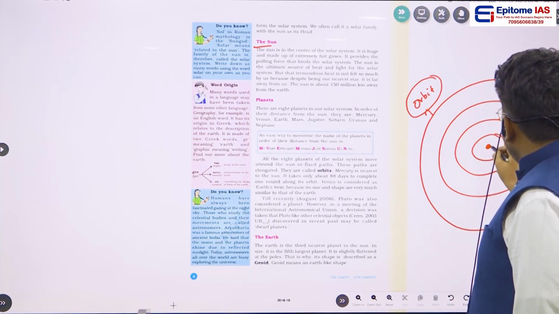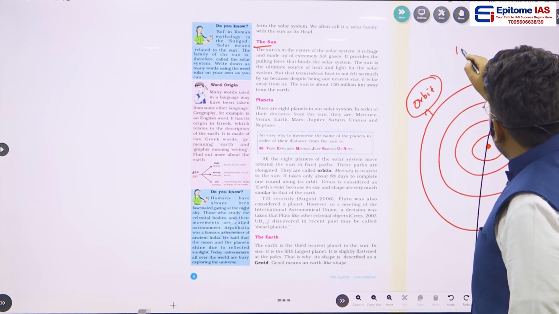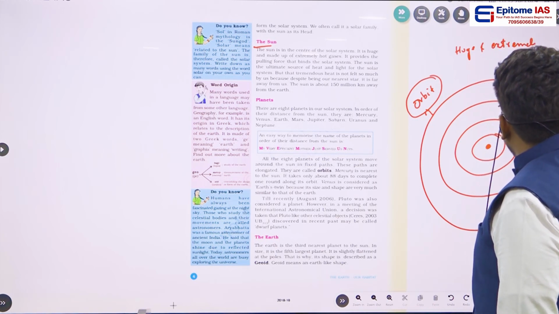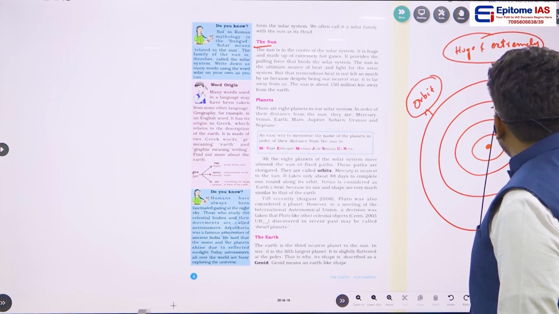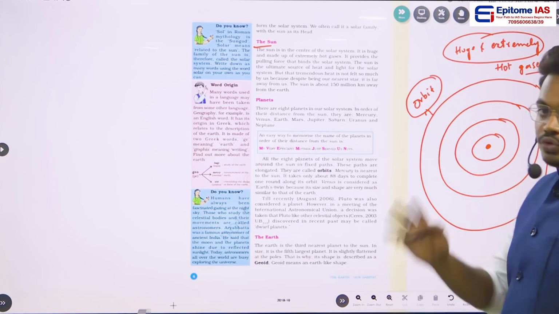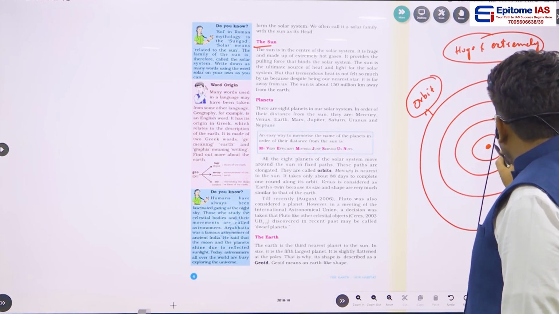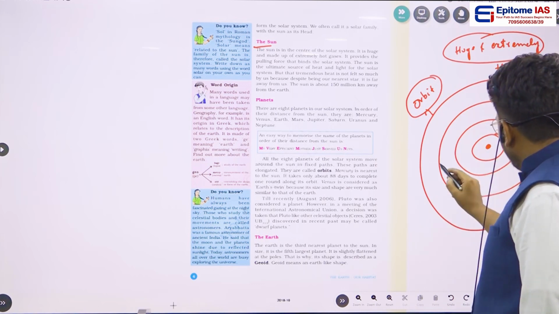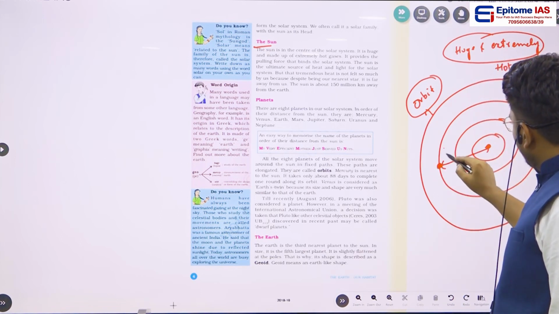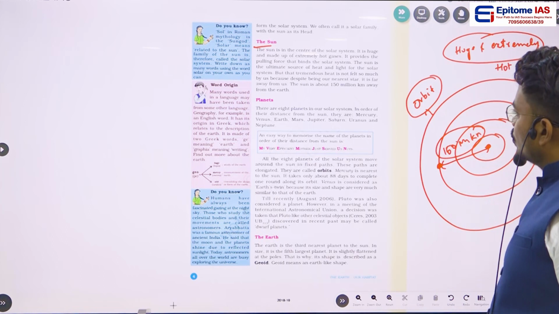So the sun will be in the center of the solar system, and this sun is made up of huge and extremely hot gases. And in our solar system, the sun is the ultimate source of heat and light. The point here is, if you see the distance between Earth and the sun, the Earth will be in third position. From Earth to the sun, the distance will be some 150 million kilometers. This is also an important point that should be remembered.